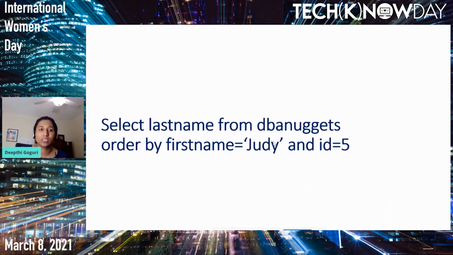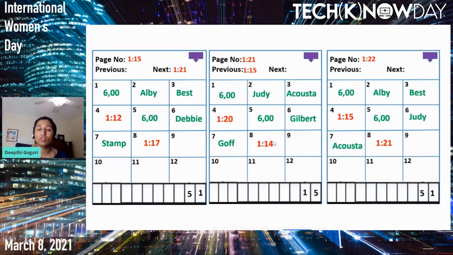Now let's go ahead and do the select last name from the DBA nuggets, order by the first name Judy, and the ID is equal to 5. Now we have to search for the Judy. We are going to use the index. To get that, the root page 22, Judy is pointing to the page number 21. Luckily, we have the page number 21 in the memory. Judy is pointing to the page number 20.